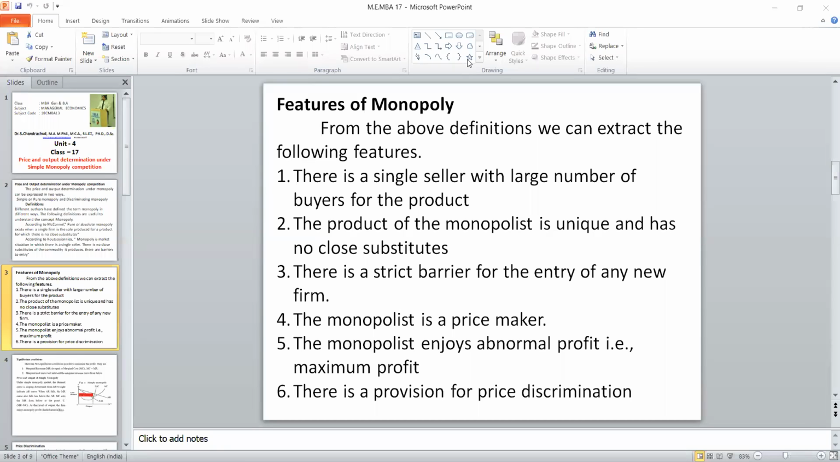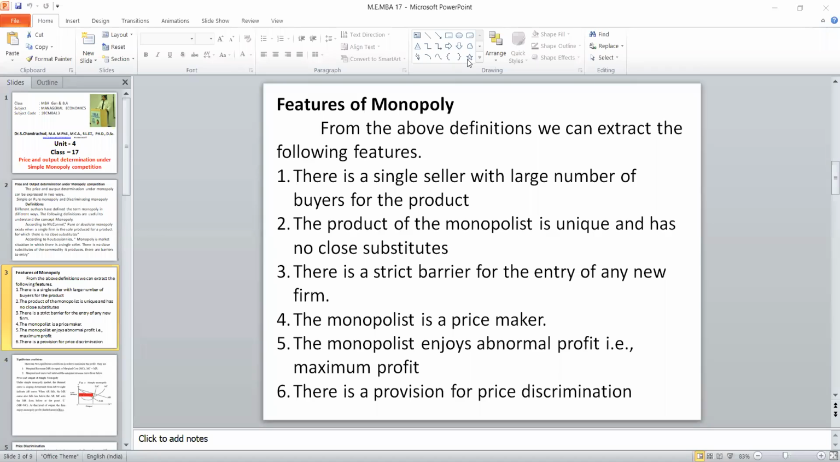Last one, there is a unique feature called price discrimination. So as far as the monopoly is concerned, these 6 features you can write. First, you tell about the buyers and seller. Only one seller with a large number of buyers. Then about the product, it is both homogeneous and heterogeneous, and it has no close substitutes.